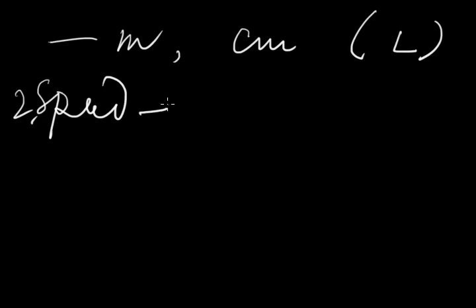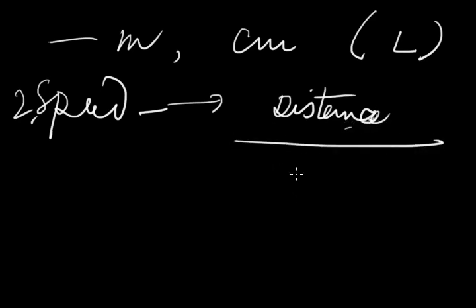That is speed equal to distance divided by time. You can also say that the distance covered by a body in unit time is called speed. So you can define in terms of unit time or in terms of rate with respect to time.